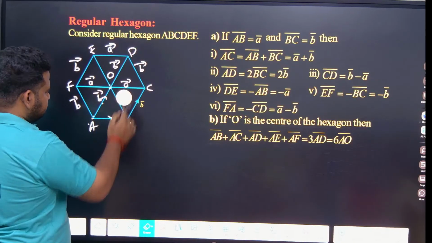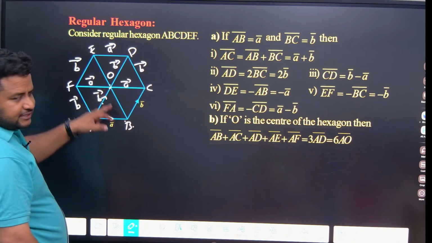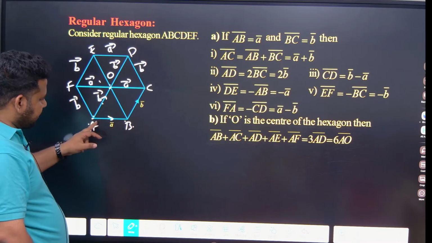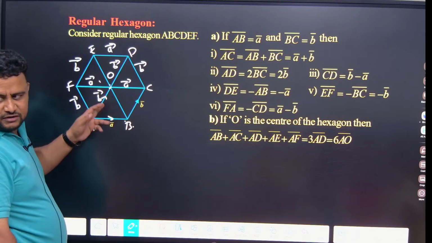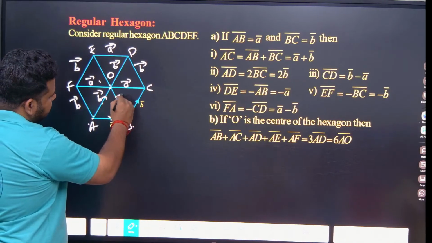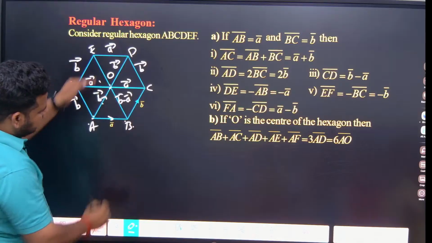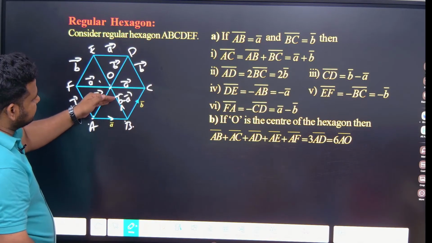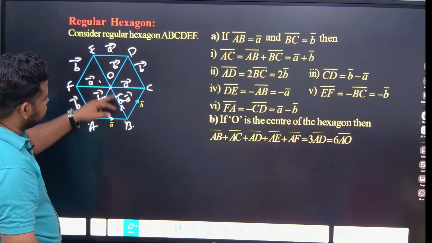Understanding? Or instead of asking OB, if I ask BO, this will become what? B to A to O. Then this will become what? B minus A. BO, I am asking this BO. BO will be what? B minus A. This is B minus A.